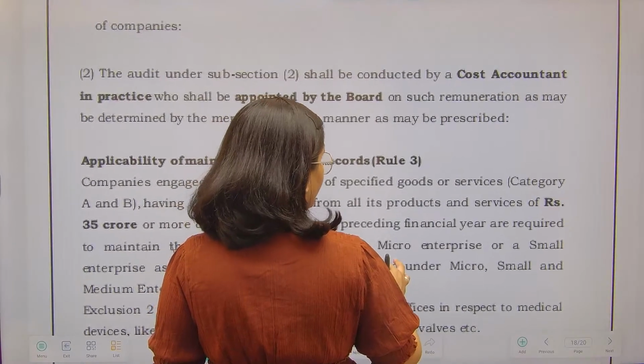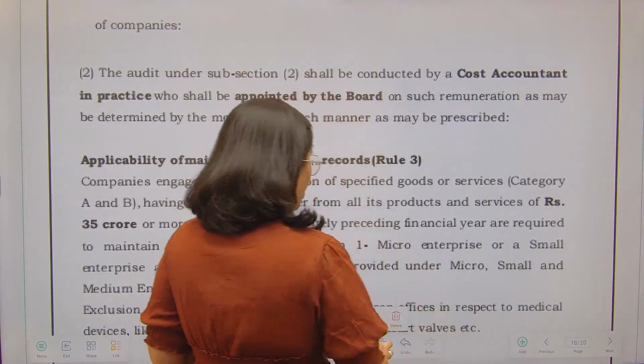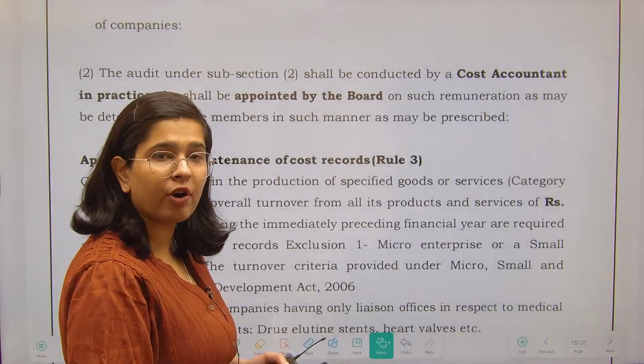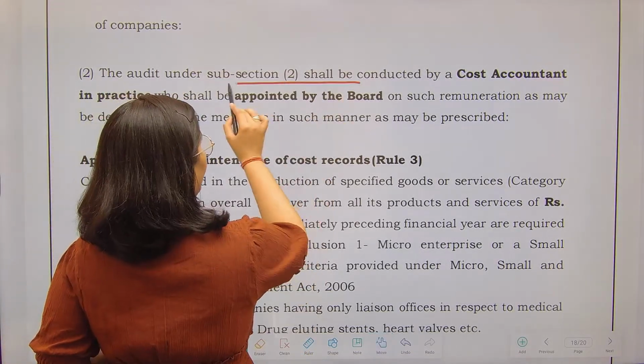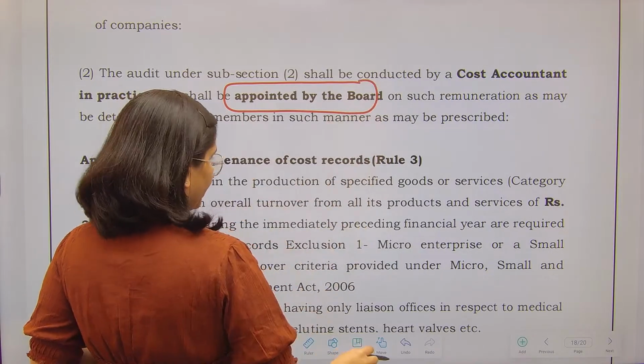A cost accountant, also known as CMA, has to perform this audit. He will be appointed by the board of directors.